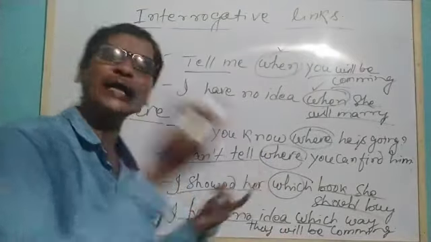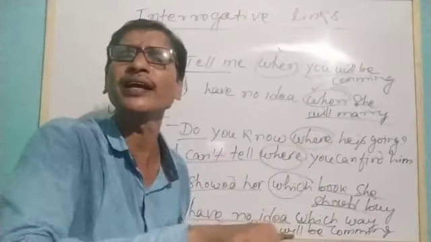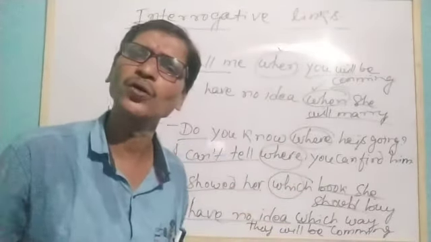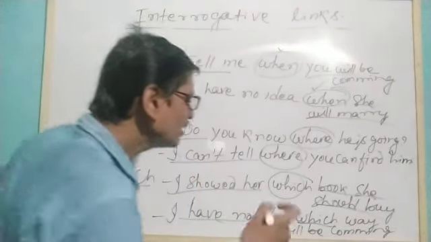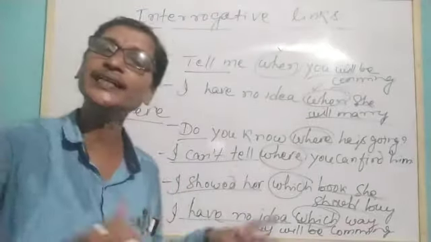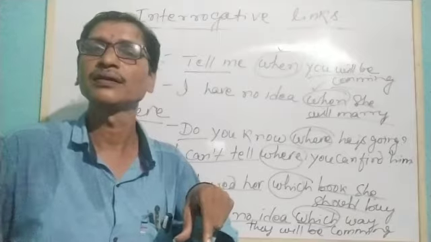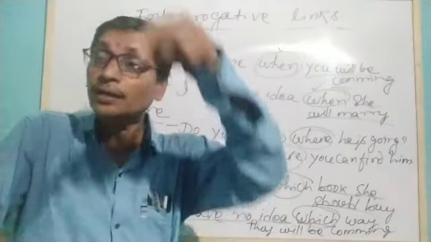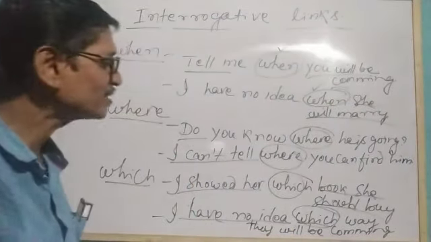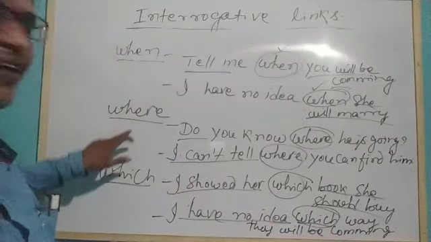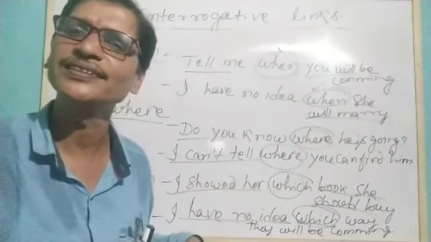So he says, I have no idea which way. There are 3 ways. Which particular way they will be coming here, I don't know. I cannot tell because I have no idea. Understand? Here, which is functioning as an interrogative link, talking about a particular way. Several ways are there, but which particular way they will be coming, I have no idea. So we understood that how, when, where and which are functioning as interrogative links.